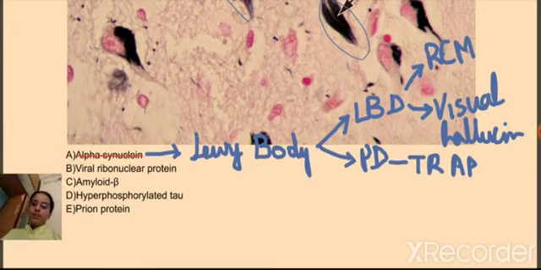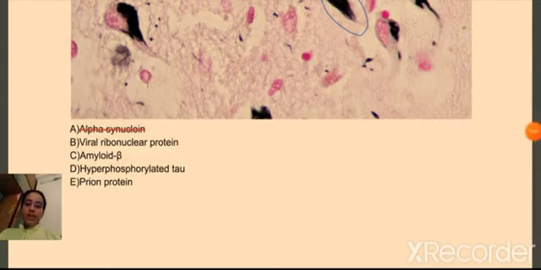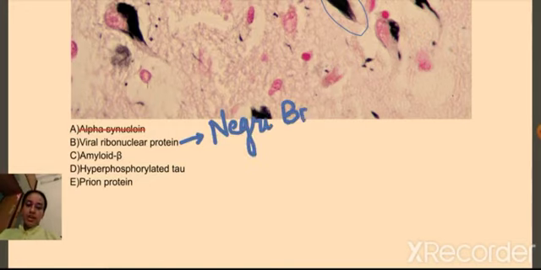That brings us to the second one, which is the viral ribonuclear protein. When they say viral ribonuclear protein, what they're essentially trying to describe is the Negri bodies. And where do we find Negri bodies? Yes, we find them in rabies, right? So viral ribonuclear protein is the option for Negri bodies and rabies.